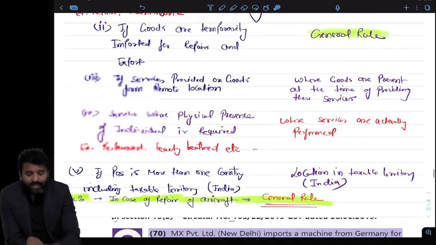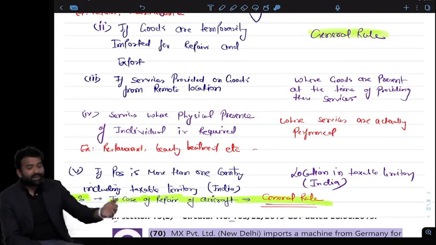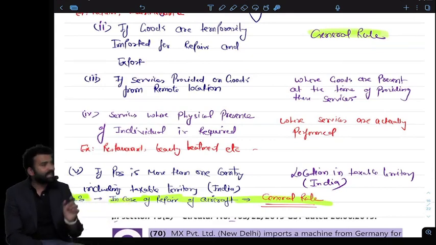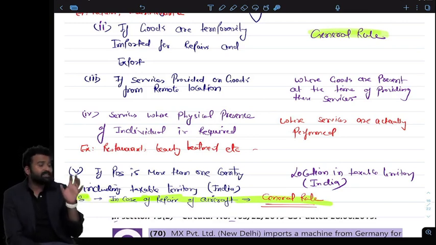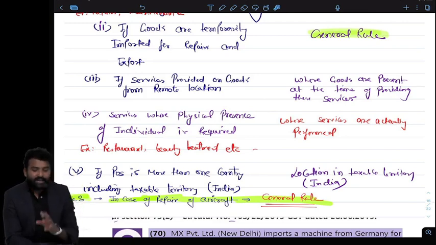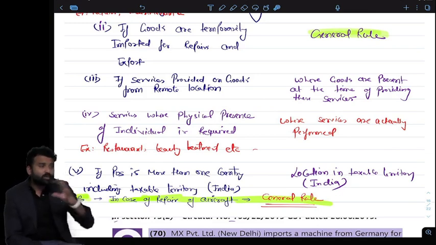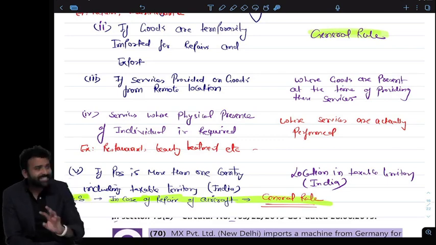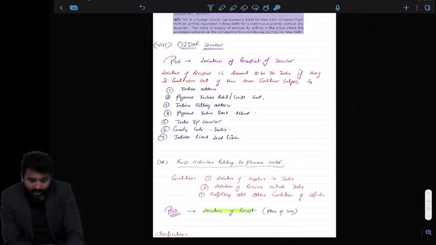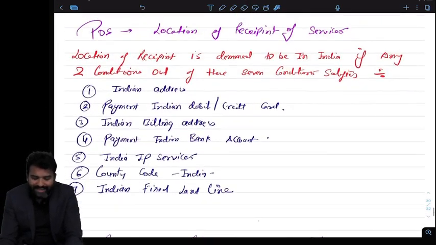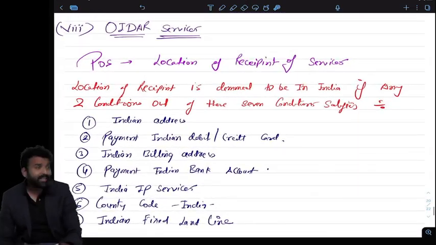If the service is provided on goods from a remote location, then again where the goods are actually present at the time of that service, that will be the place of supply. So in this particular case, we are looking at where the goods are located. If the goods are located in India while they are in repairing, then the place of supply will be India. If the goods are located outside India, then the place of supply will be outside India. That is the different thing from section 12. And I think what is different is this OIDR services. This is very interesting. This is new as well. This is the latest, and that's why we have to go for this OIDR services.